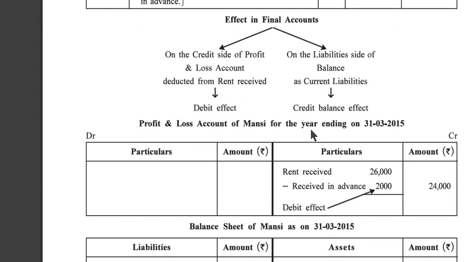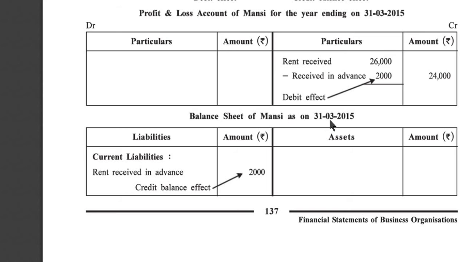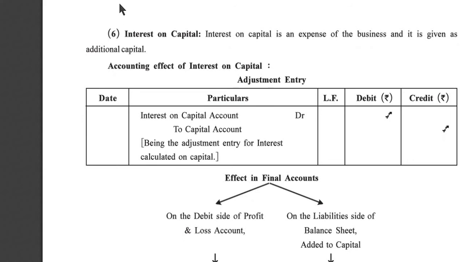Profit and loss account of Mansi for the year ending 31st March 2015. We have to write on the credit side, rent received 26,000 minus received in advance 2,000. 26,000 minus 2,000, outer column 24,000. It is a debit effect. Balance sheet of Mansi on 31st March 2015. Current liability, rent received in advance, credit balance effect, we have to write only the amount given in adjustment, 2,000. Now sixth adjustment entry, interest on capital.